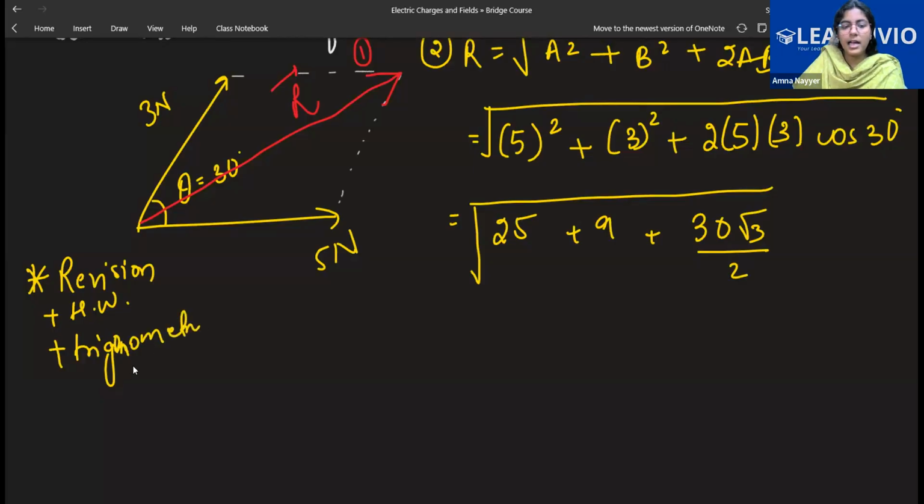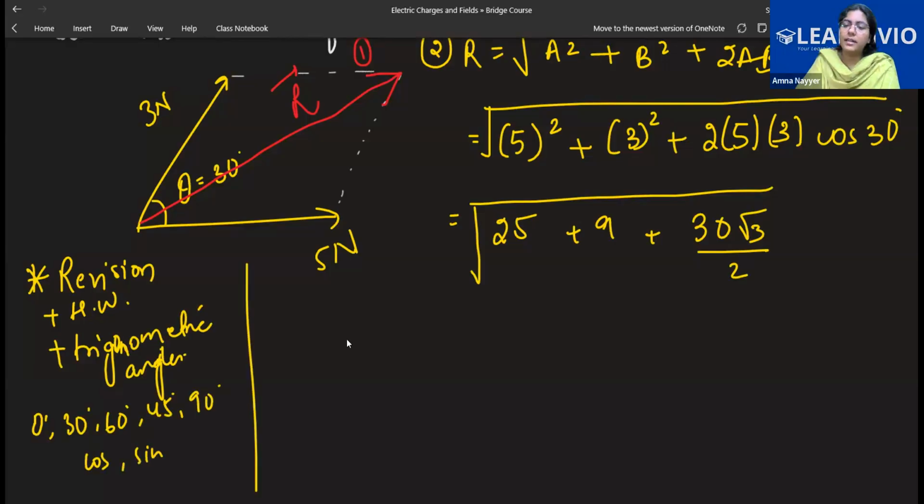Which angles are very important? At least 0 degree, 30 degree, 60 degree, 45 degree, 90 degree for cos and sine. Just revise them because this will be helpful in the upcoming portion of vectors.